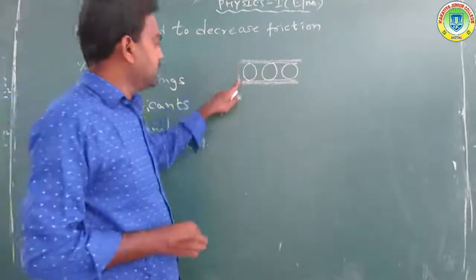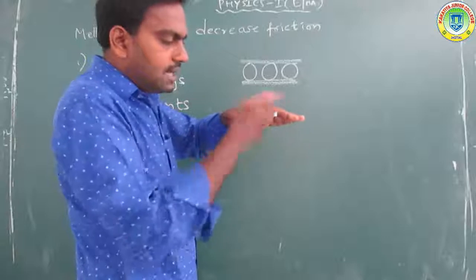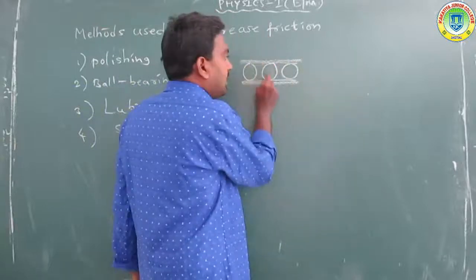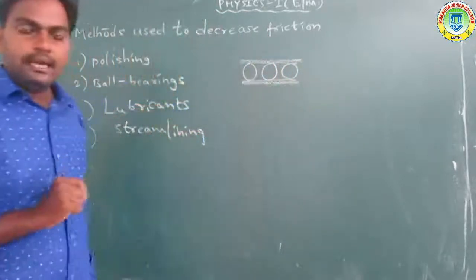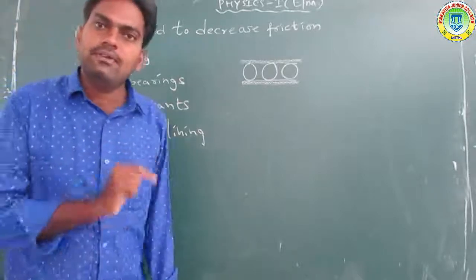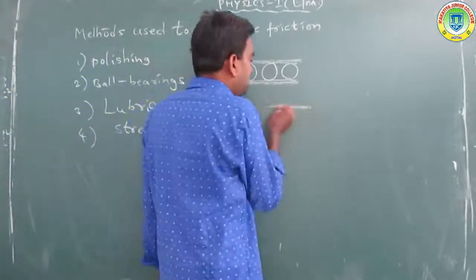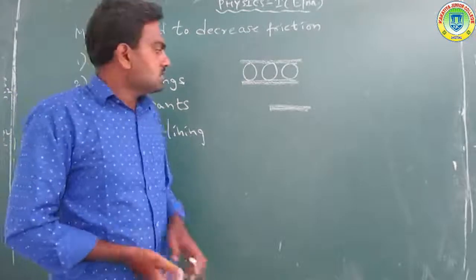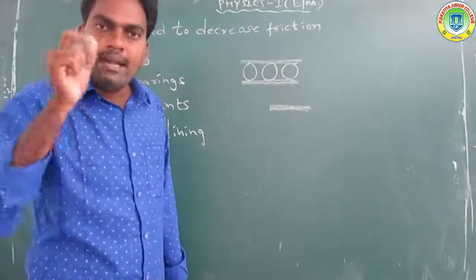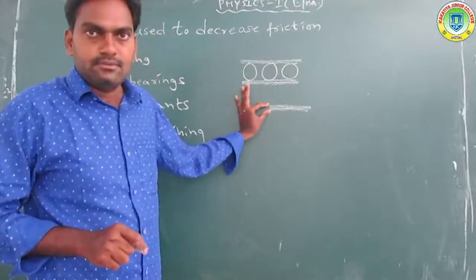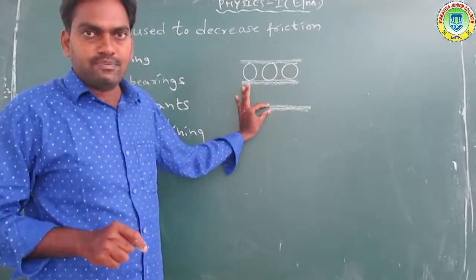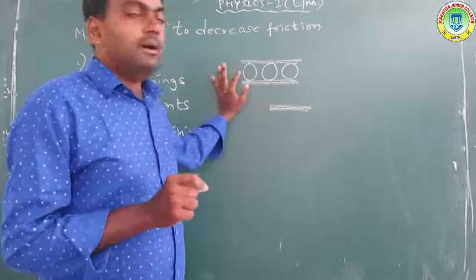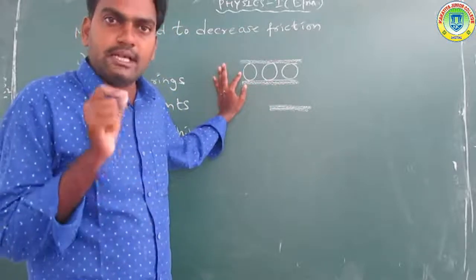So the sliding friction is converted into rolling friction, and the body moves by rolling on the ball bearings, which reduces the friction. In the case of one body sliding over another, the friction is more. Here the ball bearings are placed between the two surfaces, so sliding friction is converted into rolling friction.